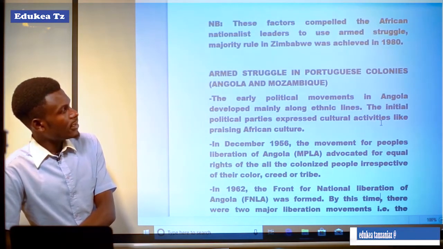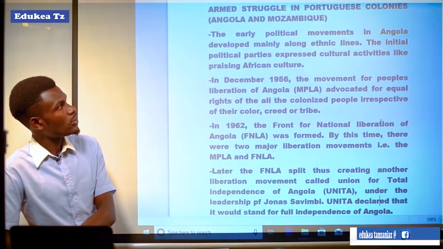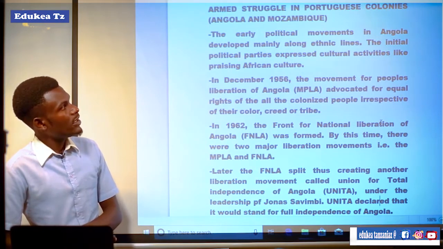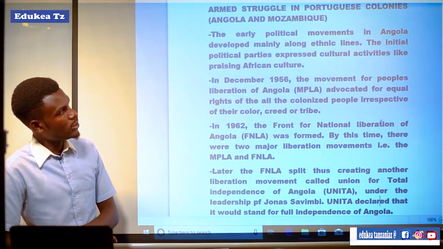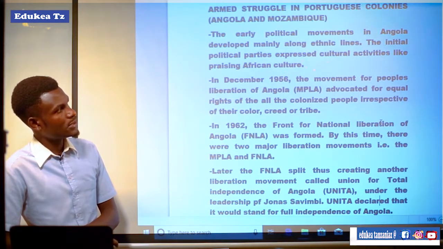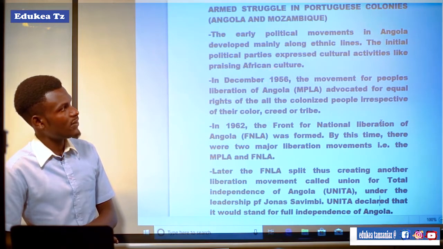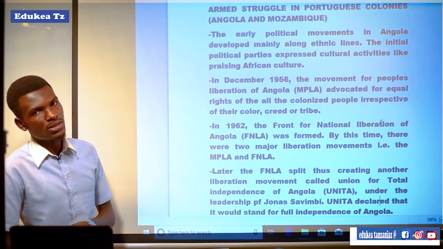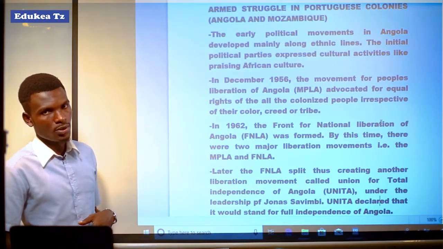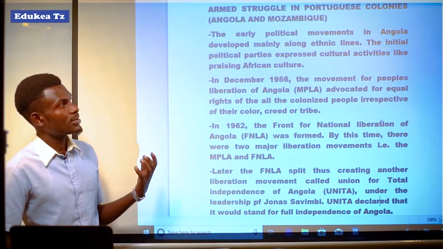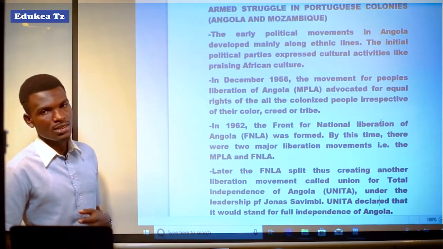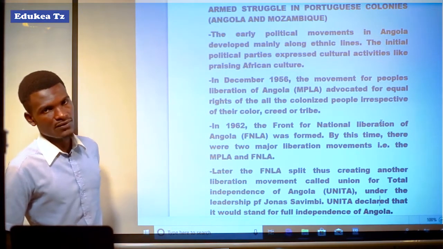Let us see another case study of armed struggle in the Portuguese colonies, meaning Angola and Mozambique. The early political movements in Angola developed mainly along ethnic lines. The initial political parties expressed cultural activities like praising African culture. It means that the early movements in Angola developed along ethnic groups, and these initial political parties expressed cultural activities like praising African culture.